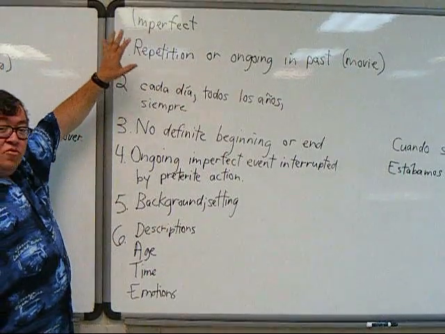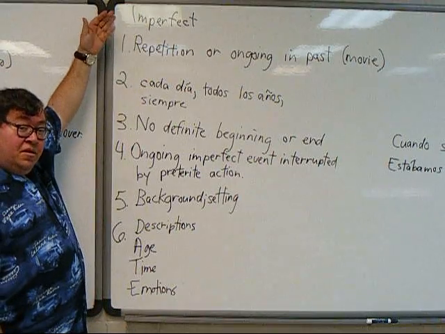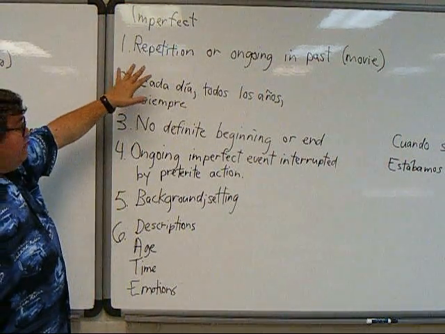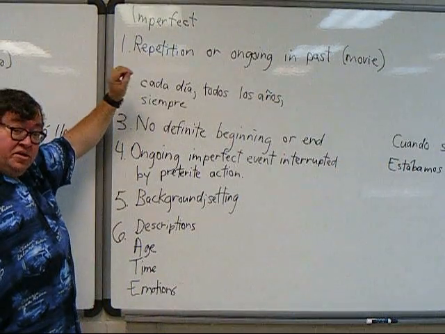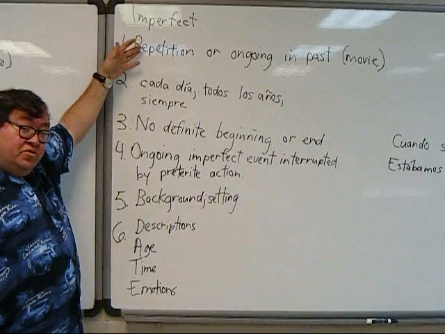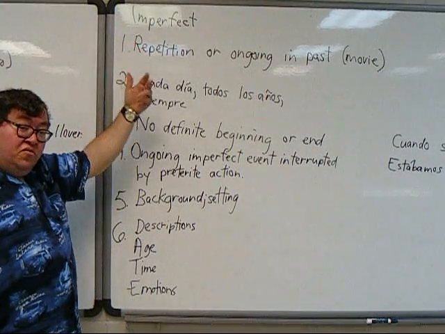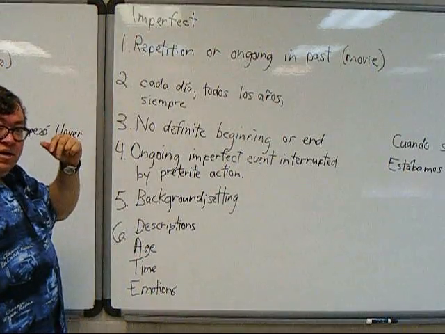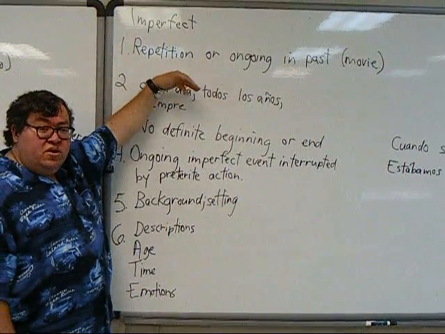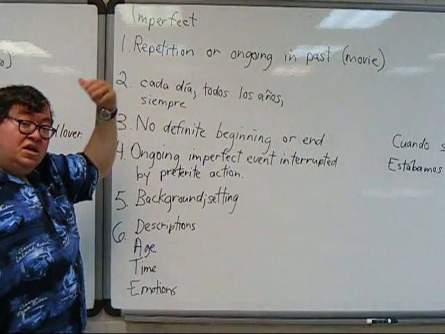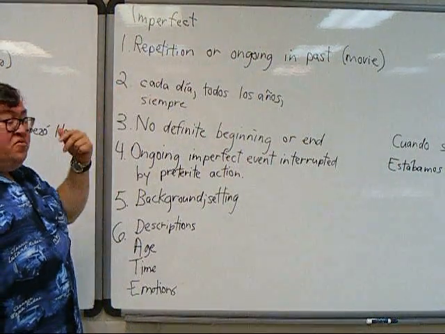Now, we talked about the preterite just a moment ago, and now we're going to talk about the imperfect, and we're going to compare one with the other. Okay, now, whereas the preterite was a moment in time or a photo, the imperfect, the one we're doing now, is over and over in the past or ongoing in the past. Repetition or ongoing in the past. And that's more like a movie or a series of pictures. One picture for the preterite versus a series of pictures for the imperfect.